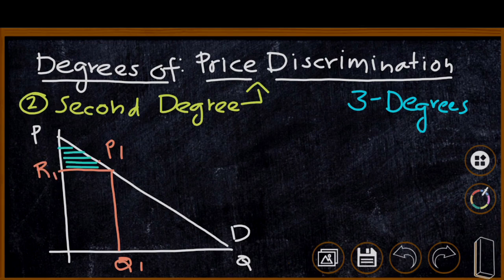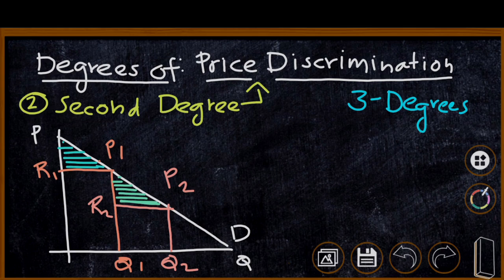In case of second group, the price of the commodity is P2 Q2. From the second group, the monopolist charges P2 Q2 price. Here also the consumers are getting some amount of consumer surplus. Therefore, in second degree price discrimination, some amount of consumer surplus is left with the consumers. The monopolist charges the minimum demand price from each group of customers.